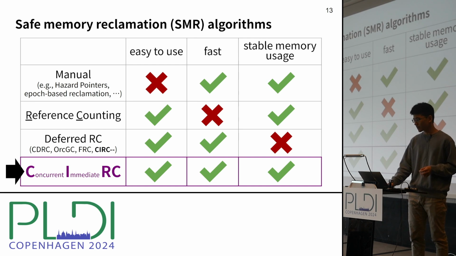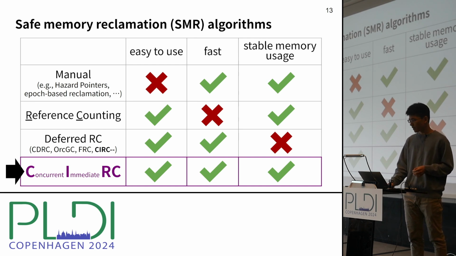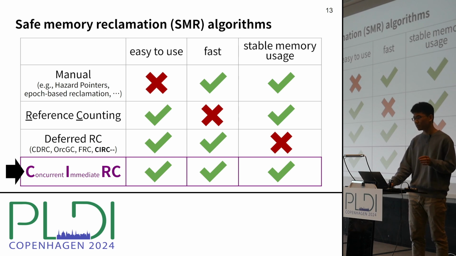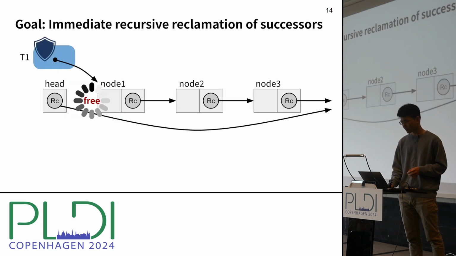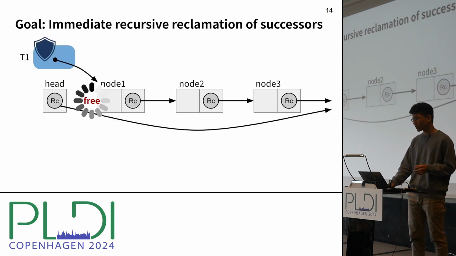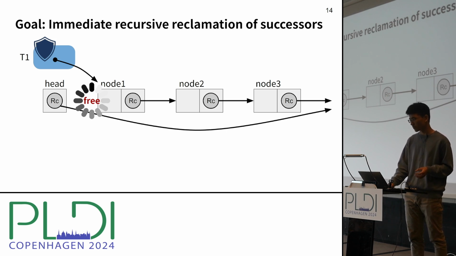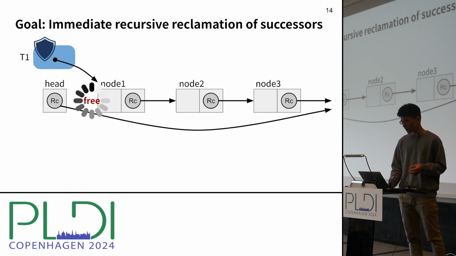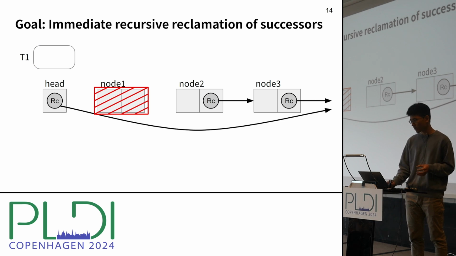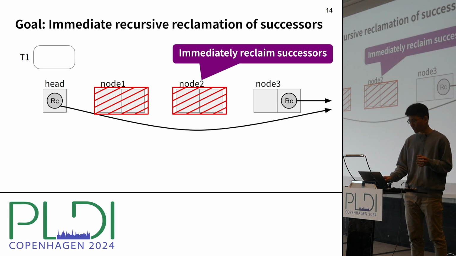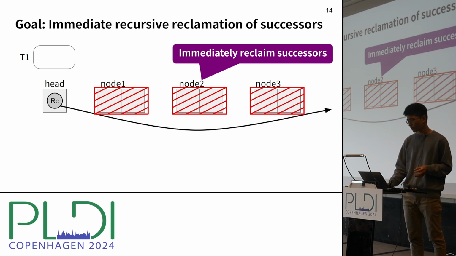Our new algorithm, CIRC, fixes this problem. As I mentioned a while ago, CIRC is actually a kind of deferred reference counting, but it handles this garbage chain by making things more immediate. Specifically, the key feature of CIRC is to allow immediate recursive reclamation of the garbage chain. This means that when we reclaim node 1 and decrement node 2 as a result of that, we should be able to immediately reclaim node 2 without delay and do it recursively for the rest of the nodes.